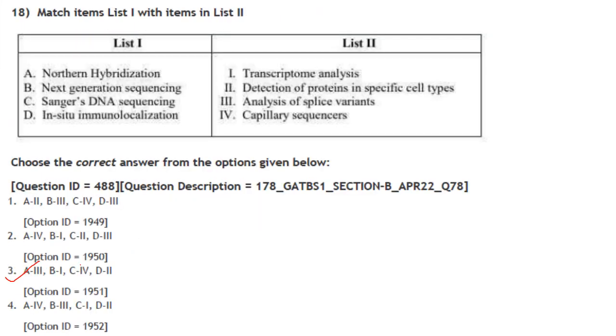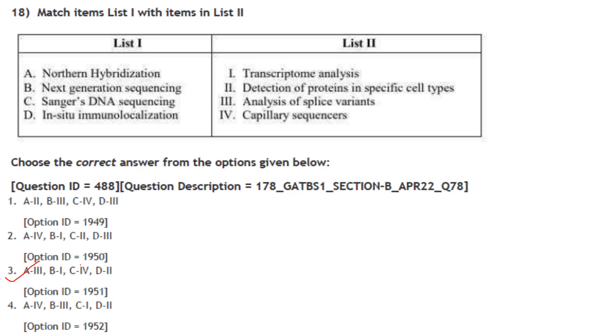Then next one. Match items in list 1 with items in list 2. Northern hybridization is analysis of splice variants. A3. A3 is there only in one option, so option 3 is your answer. Okay, we will see then. Next generation sequencing is transcriptome analysis.